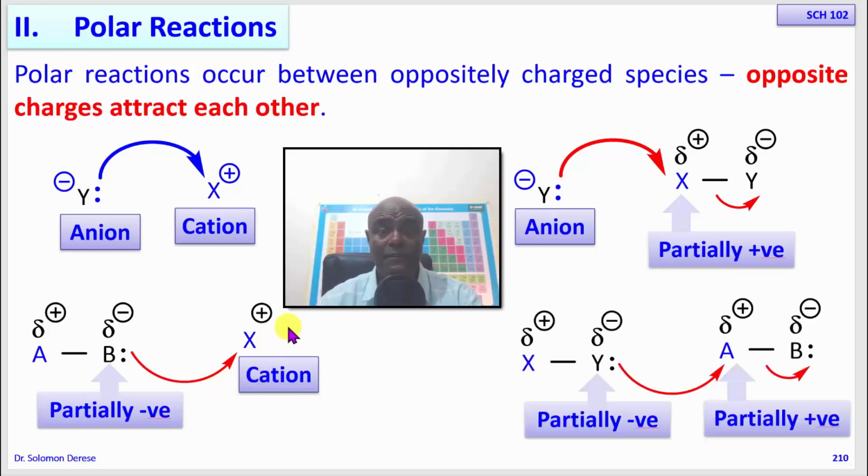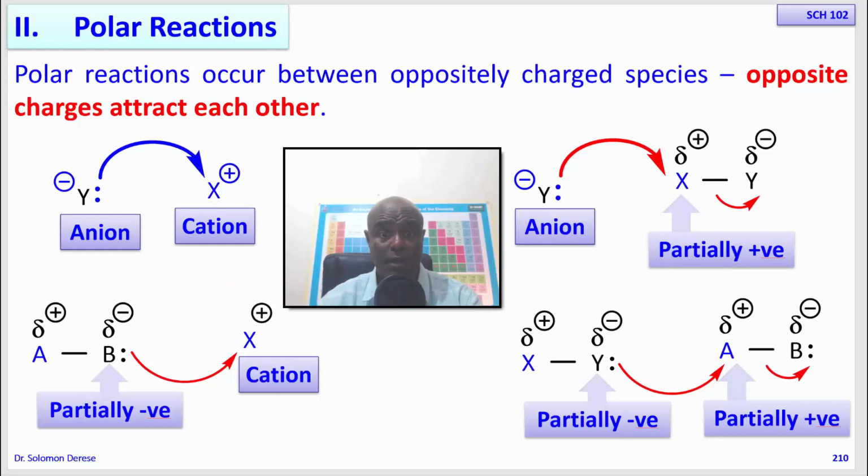or when you have two polarized bonds approaching each other, so that the partially negative center of one compound is attracted to the partial positive center of another. So these are the four possible ways in which the reacting species of polar reactions come together and attract each other to form a bond.